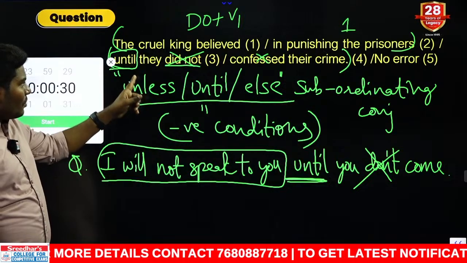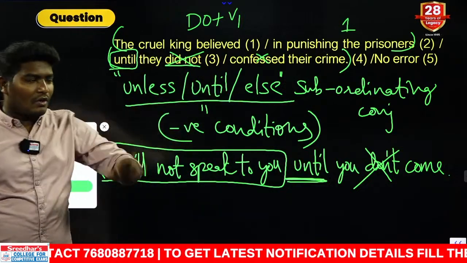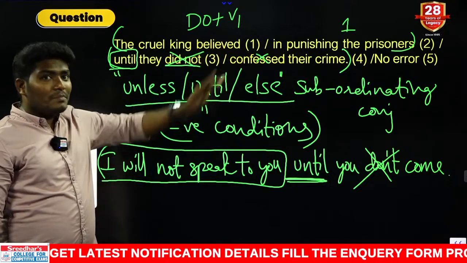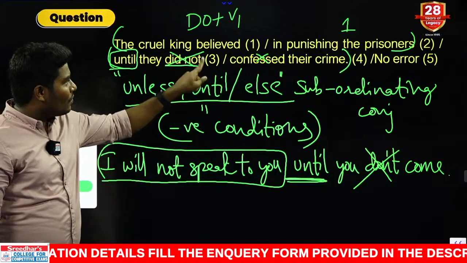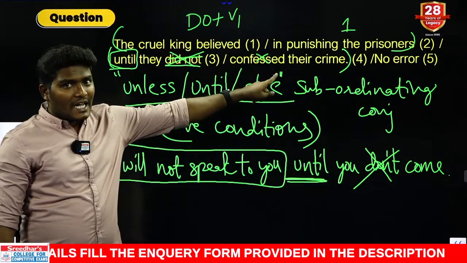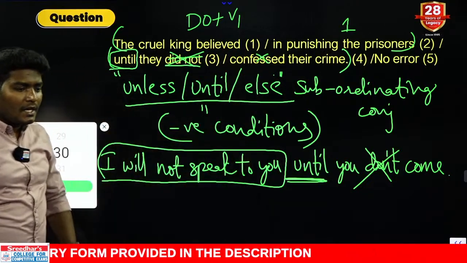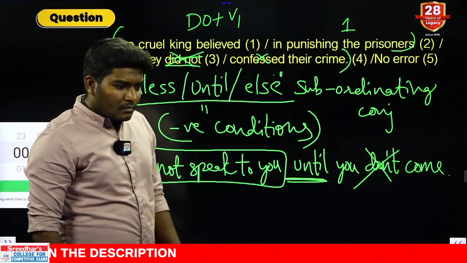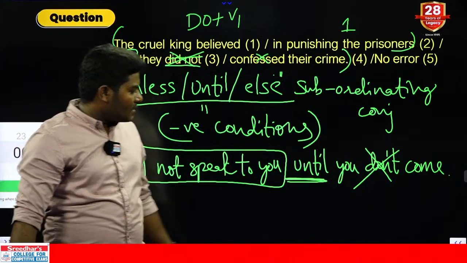Same logic, same rule. Here, if you look at this, "until they did not confessed" is wrong. If you change the word confessed to confess based on the do form, still it is wrong. What is the rule we need? Until they confessed: eliminate the word did not, and the statement is in the V2 form only, past form only. Clear? Yes, very good. Excellent response.